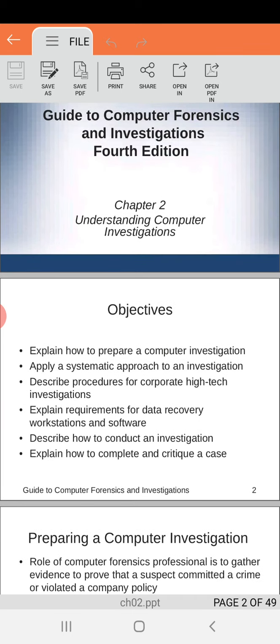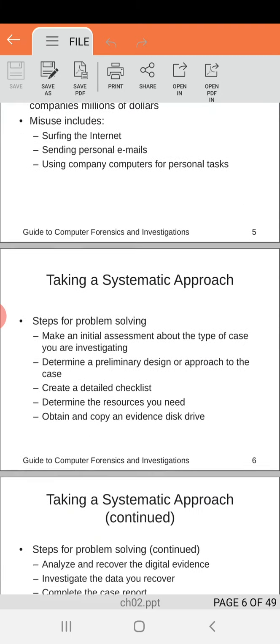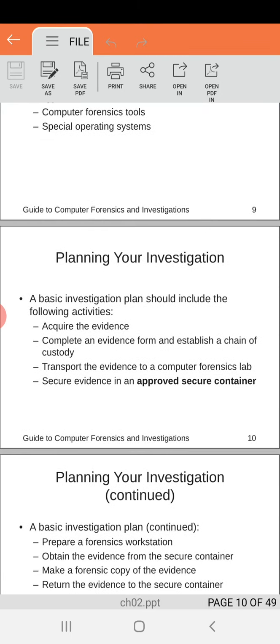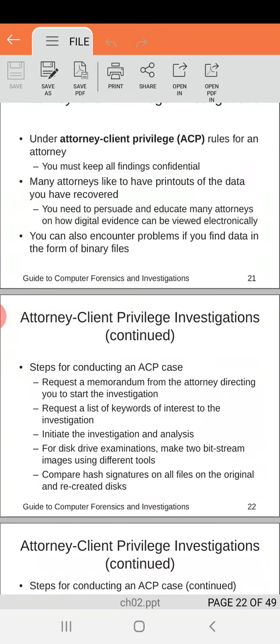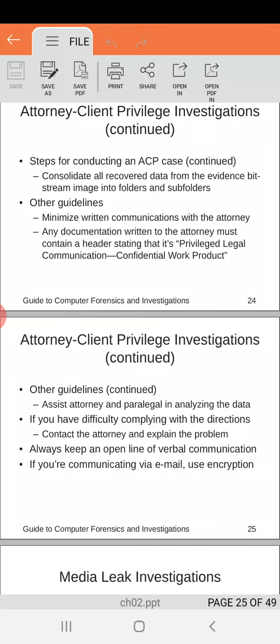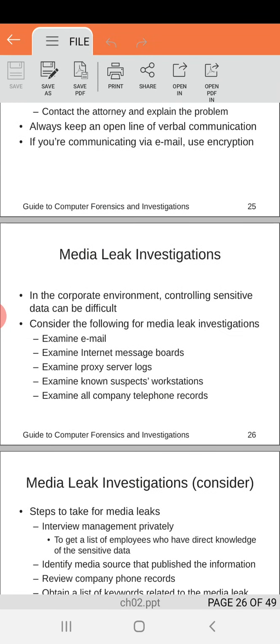As this is chapter number 2, understanding the computer forensic investigation, since we have completed all such topics, today we are going to study directly the topic that is media leak investigation. Slide number 26. So, media leak investigation. In the corporate environment, controlling sensitive data can be difficult. Obviously the data within the corporate is very sensitive, and if it gets leaked, then the organization is going to face a number of crises.